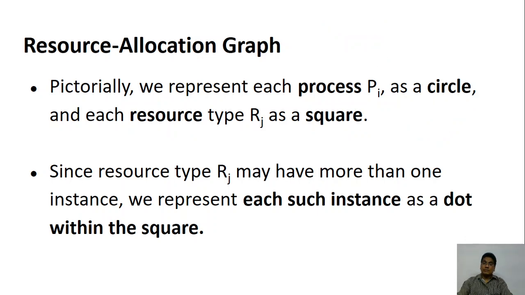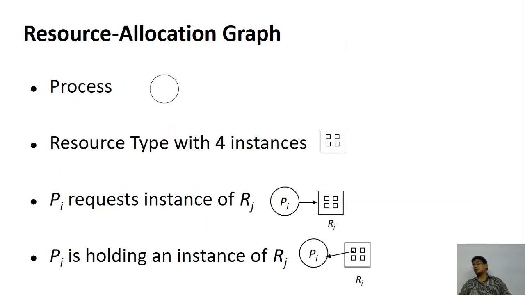So a process is represented by a circle, resources are represented by a square, and every instance is represented by a dot. There are four instances. In other words, there are four printers, or four CD disk drives, or four memory units. There are four instances of the same type available.